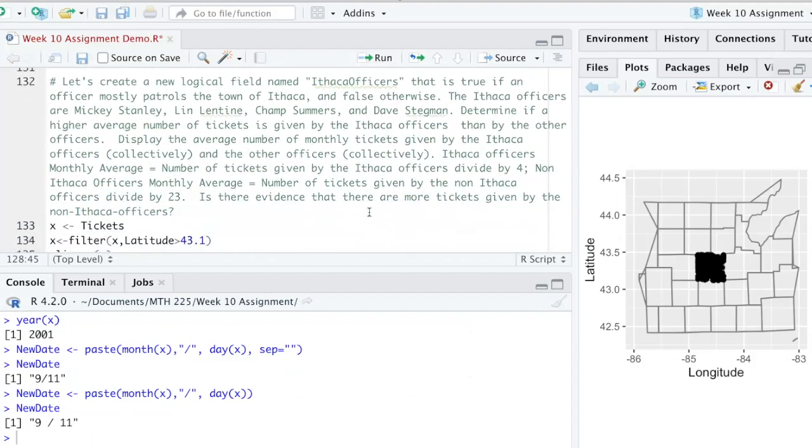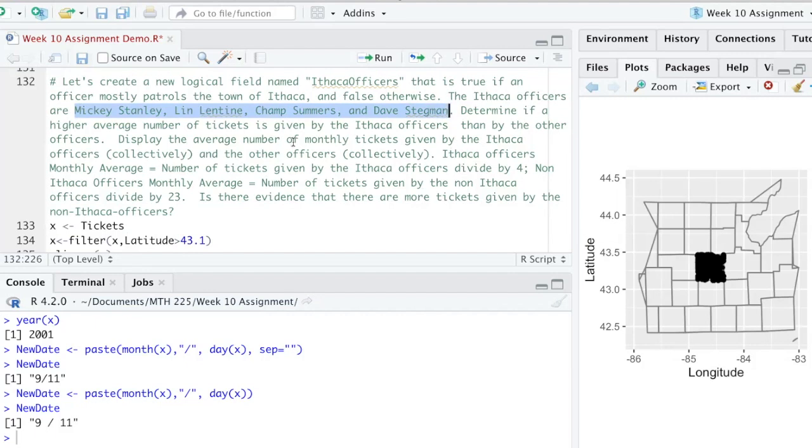We're going to return to the tickets data, and in this problem here, we're going to define the Ithaca officers. Now, Ithaca is the county seat in Gratiot County, and some officers patrol only that local area. And it turns out that these 4 officers here are the ones that patrol the middle of the county where the county seat is, Ithaca.